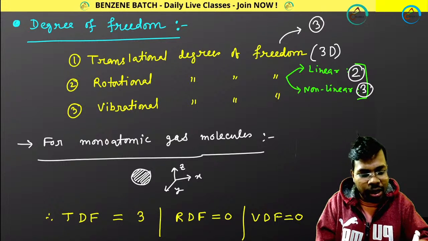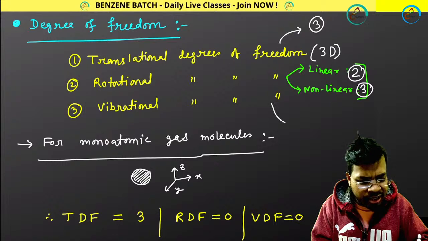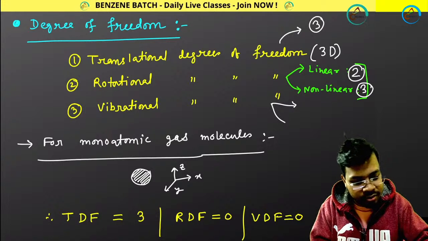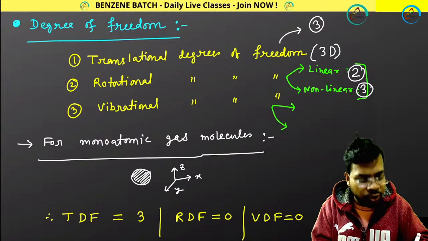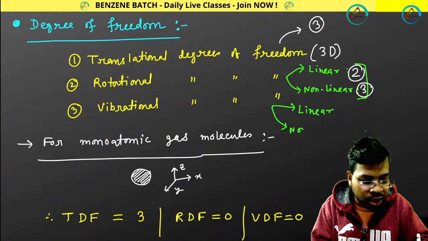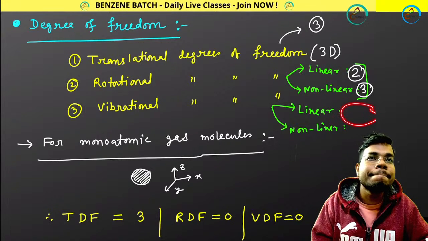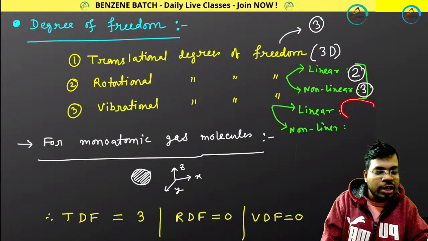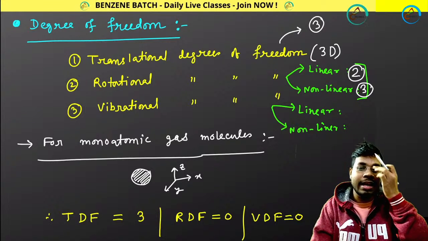I got it. Now coming to vibrational degrees of freedom. There are 2 kinds of vibrational degrees of freedom, meaning for 2 kinds of molecules: one is linear molecule, another is non-linear molecule. So for a linear molecule, how many? Anybody tell me? I am not considering monoatomic.